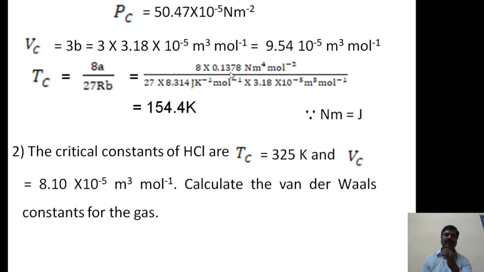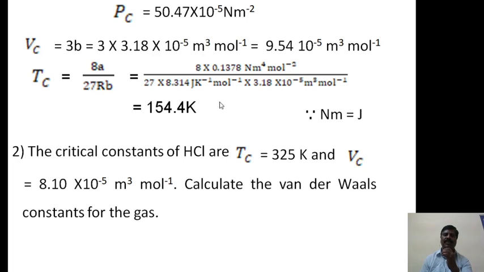Therefore 8 into the value of A, 0.1378 Newton meter to the power of 4 per mole square, divided by 27 into R, which is 8.314 joules per Kelvin per mole, into B, which is 3.18 into 10 raised to minus 5 cubic meter per mole.